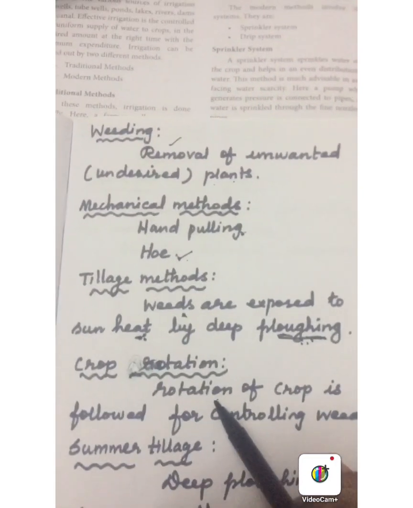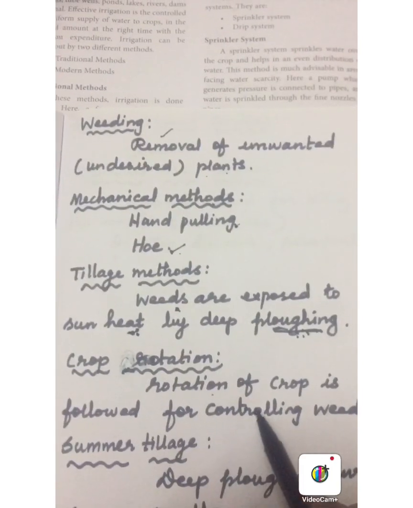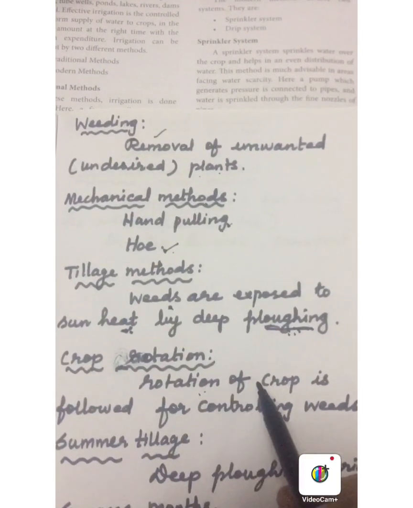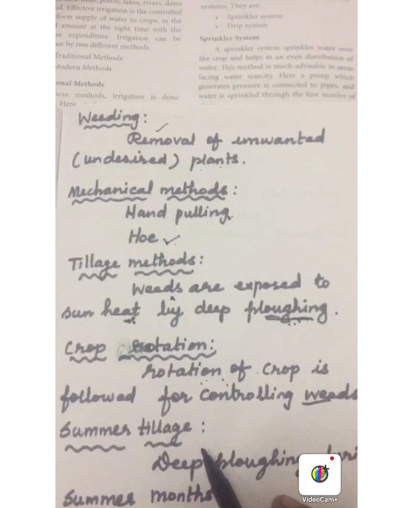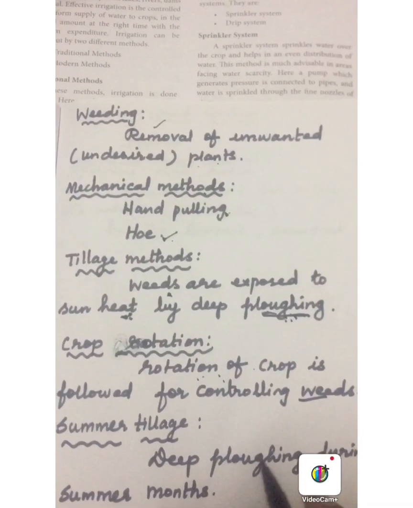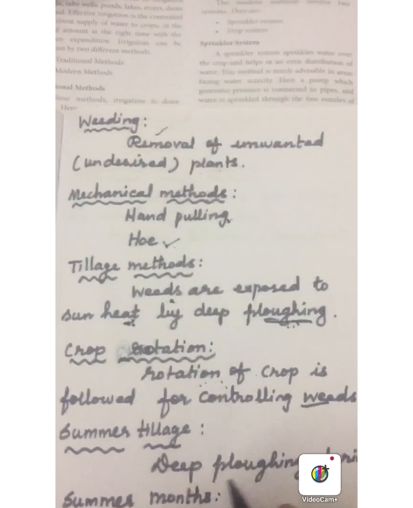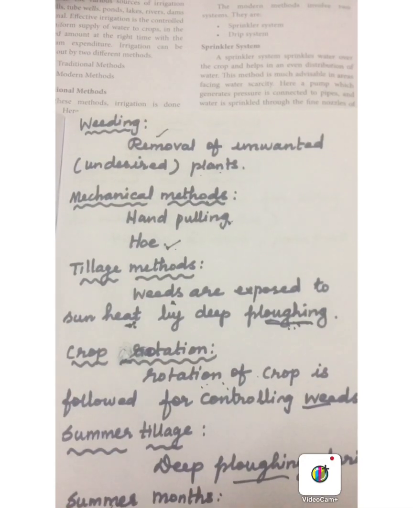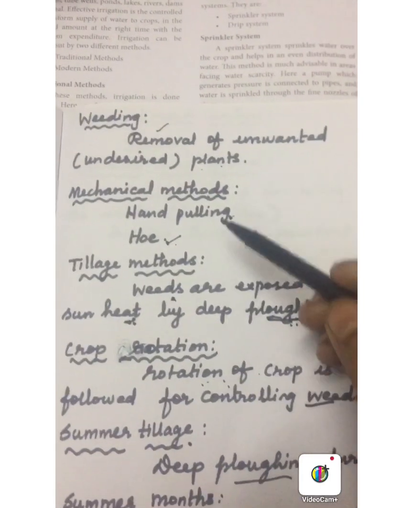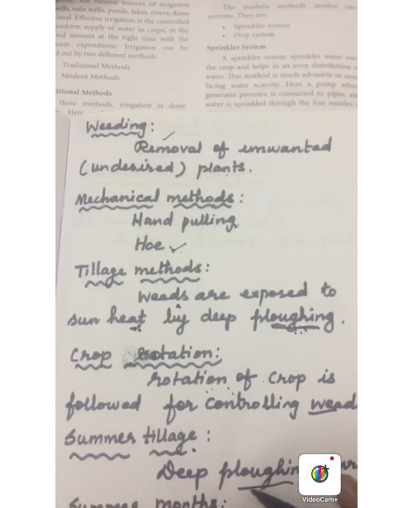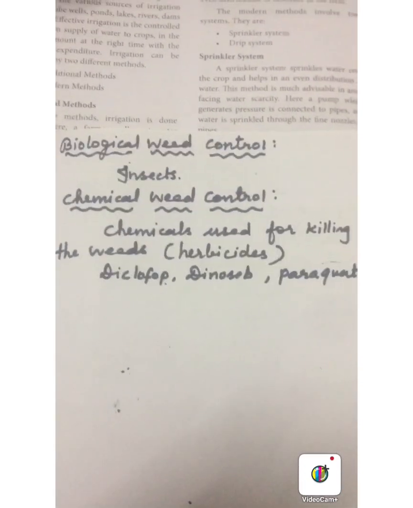Next, crop rotations. By crop rotation, we can easily remove the weeds from the field. What is crop rotation? Cultivating different crops in the field alternatively. So deep ploughing is followed for the crop rotation for controlling the weeds. Next, summer tillage. Tillage means turning the soil up and down. So the deep ploughing is followed during the summer season to remove the weeds. The weeds are exposed to sun's heat, so we can easily destroy the weeds.